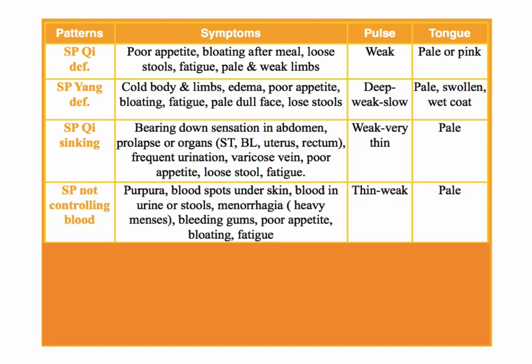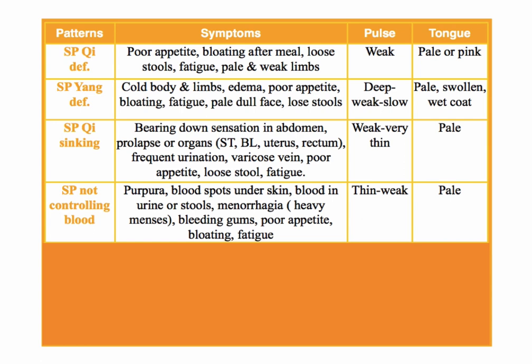The spleen is not controlling blood within the blood vessel, which means the spleen is not able to perform this function. So we're going to have hemorrhage or bleeding. It could be blood in the urine, in the stools. We could have heavy flooding menstruation, bleeding gums, or bleeding on the skin, like purpuric blood spots underneath the skin.